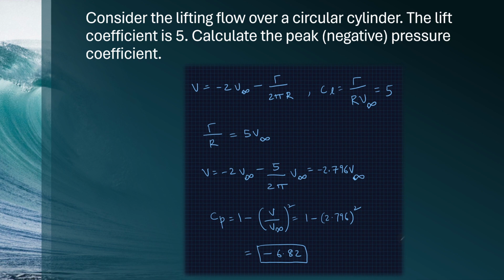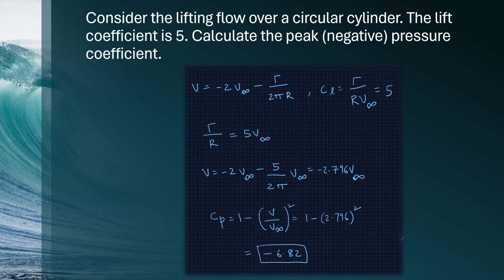The lift coefficient and gamma are related through the equation Cl is equal to gamma by R V infinity is equal to 5 given in the question. So gamma by R is equal to 5 V infinity and V is equal to minus 2 V infinity minus 5 by 2 pi times V infinity.